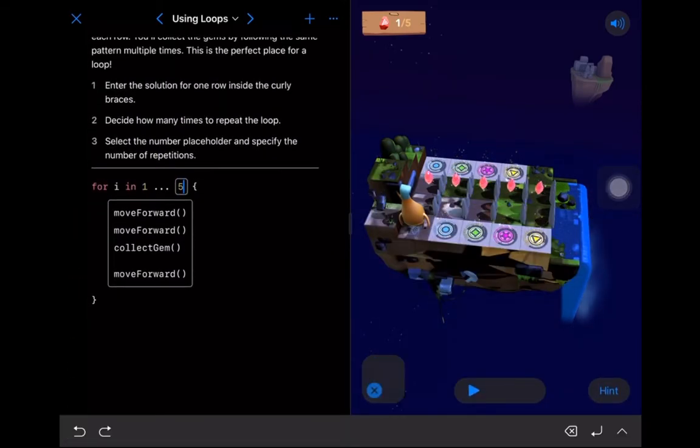And we'll hit run my code, and we're actually going to step through my code this time to watch as Byte steps through each one of these elements. Okay, cool. So we're inside the loop. We're moving forward. Now we're still inside the loop because it's going the second time through.